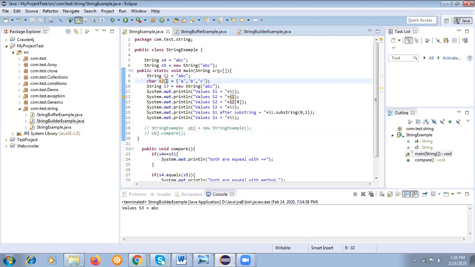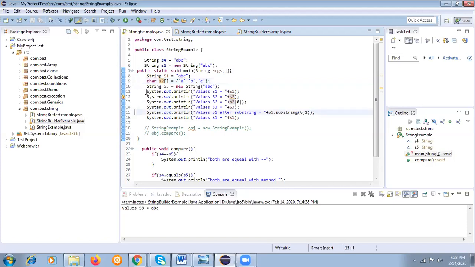So this array has three elements, zeroth, first and second. The length of this array is three, and the zeroth element is a, the first element is b, and the second element is c. So you got that. Now let's run this program.